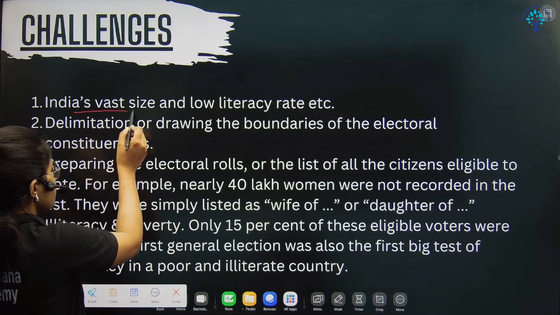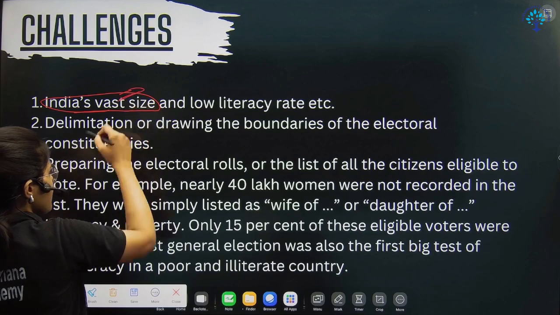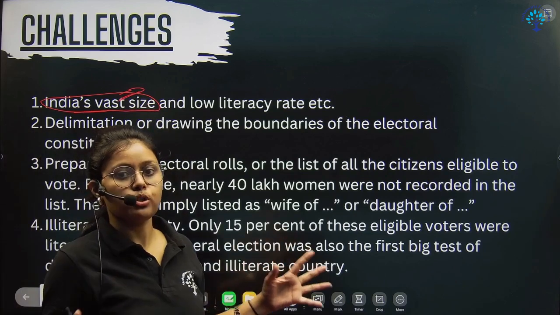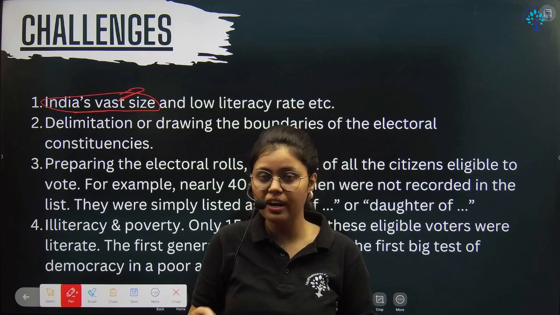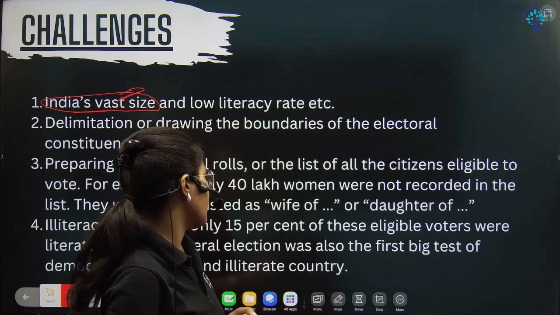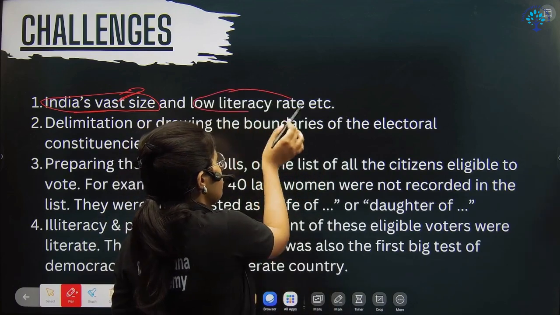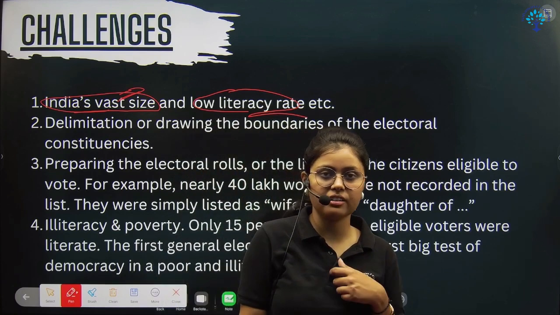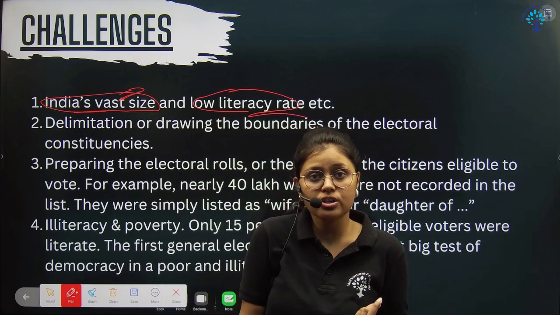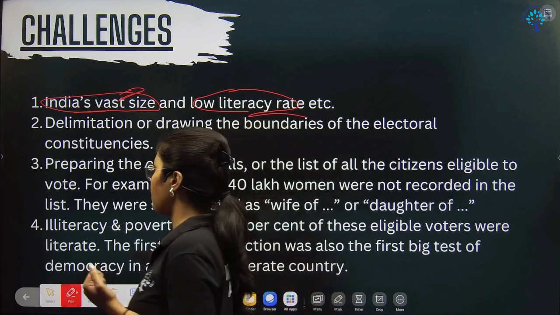So the first challenge is the vast size. India's vast size means a vast population. There were an enormous number of people, an enormous number of voters. How to get votes from them? That was the difficulty. Then literacy rate: people were not educated, right? So there was a chance that if people are not educated, they are not prudent and cannot make a good decision. That was also a problem.